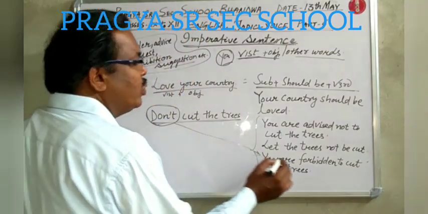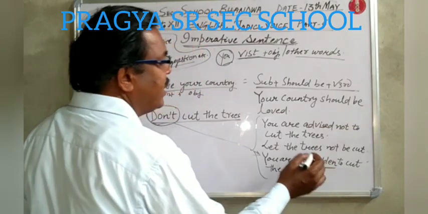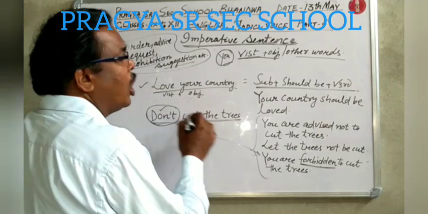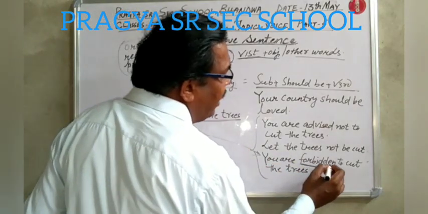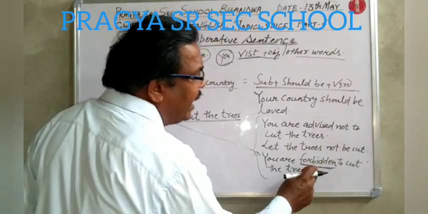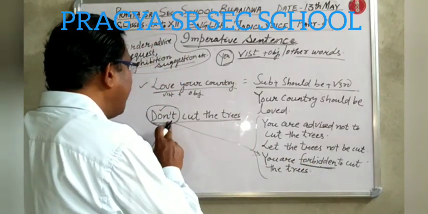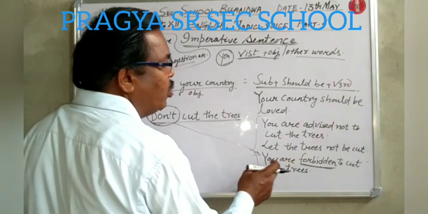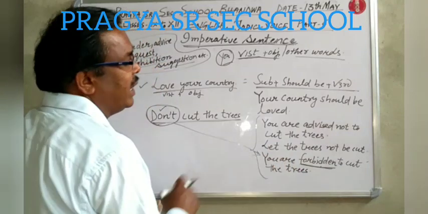When you use forbidden in passive voice, there is no need to use don't again, because forbidden itself has a negative meaning. So you are forbidden to cut the trees has a negative sense.